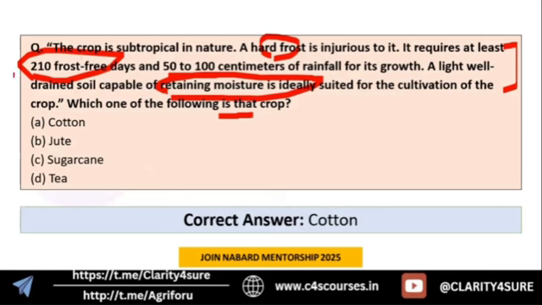So 210 frost-free days is the keyword for cotton. Again, the soil that is capable of retaining moisture, that is the clay soil or the black cotton soil, is what they are talking about. Because of these reasons, the answer becomes cotton.